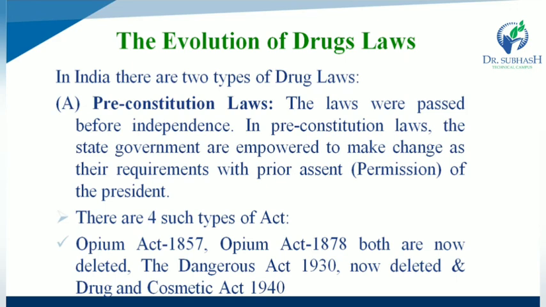So pre-constitution laws were passed before independence in 1947, and the state government has the power to make any changes if required, with the permission of the president. There are four such types of acts that are pre-constitution law. First one, the Opium Act 1857 and Opium Act 1878. Both are pre-constitution laws, and are now deleted.